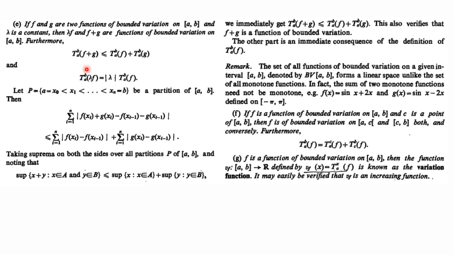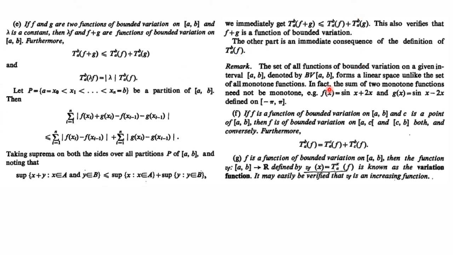So this implies whenever f is a function of bounded variation, then a constant multiple is also a function of bounded variation, right? So this is the proof. You can see I have already told you.